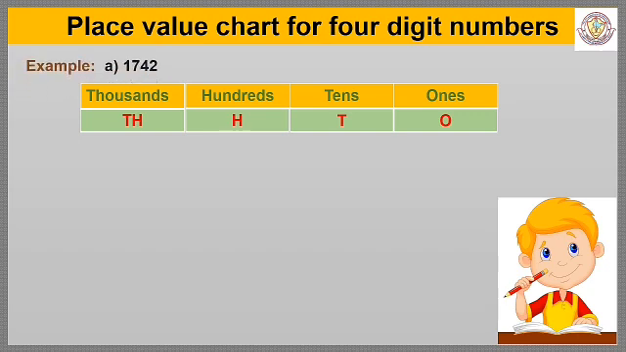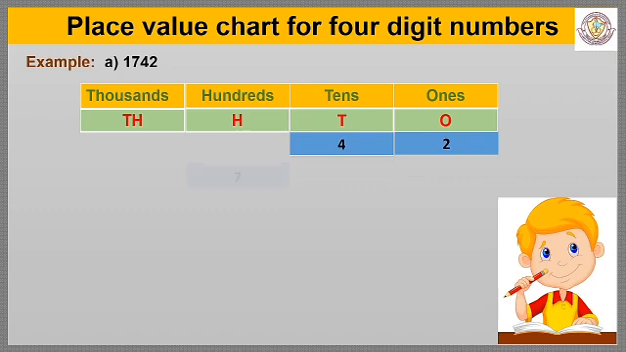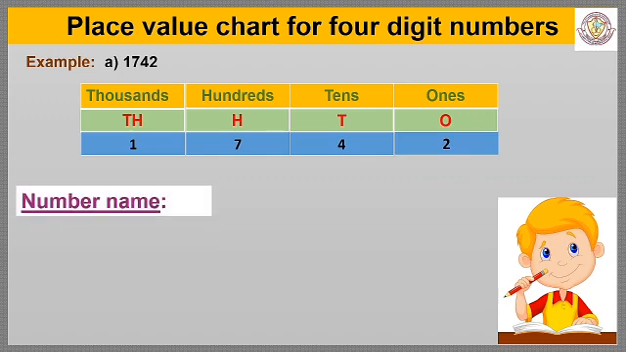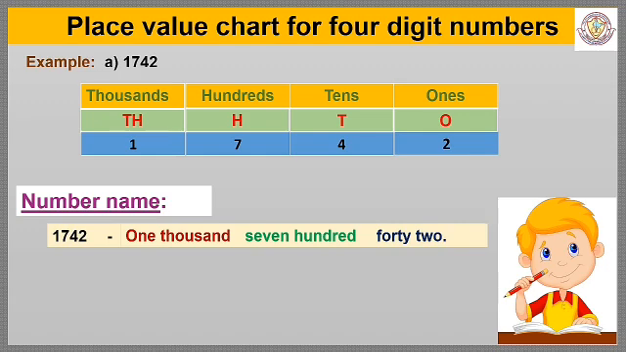See this example. I have taken a 4-digit number, 1742. I am going to place this number in the place value chart. Here 2 is in the ones place, 4 is in the tens place, 7 is in the hundreds place and 1 is in the thousands place. To read and write the number name of a 4-digit number, we always read the thousands place first, followed by the hundreds place and then the tens and ones places together. So, we can read this number 1742 as one thousand seven hundred forty-two.